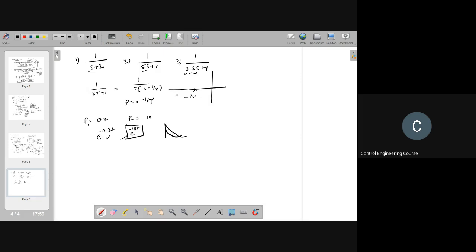Why are we considering only first order and second order systems, you may ask. In real time systems, we can hardly see first order or second order systems. But how do you tackle those systems? Generally, by using this pole zero concept, we can approximate any higher order system by either a first order or second order system.